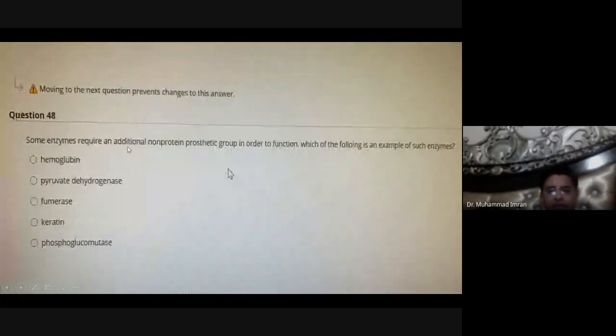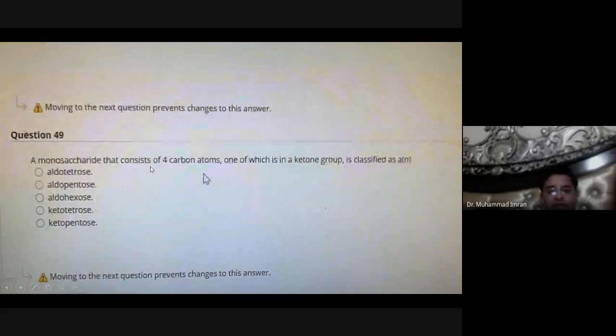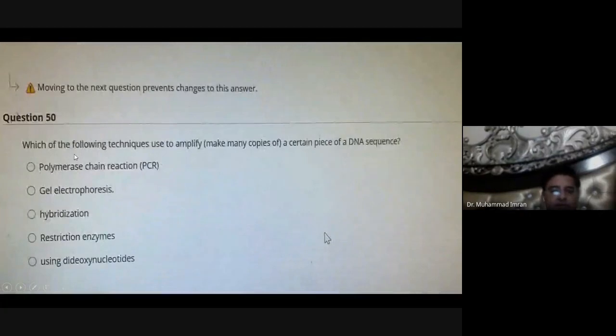Some enzymes require an additional non-protein prosthetic group in order to function. Which of the following is an example? It is pyruvate dehydrogenase, which contains FAD as an additional non-protein prosthetic group. A monosaccharide that consists of 4 carbons, one of which is a keto group, is classified as a ketotetrose. Which of the following is a technique used to amplify a certain piece of DNA sequence? It is polymerase chain reaction, PCR.